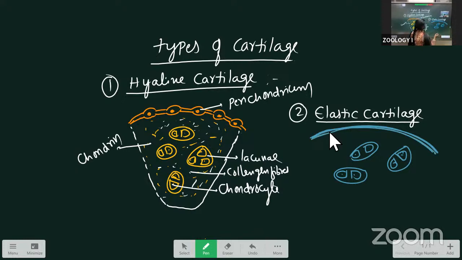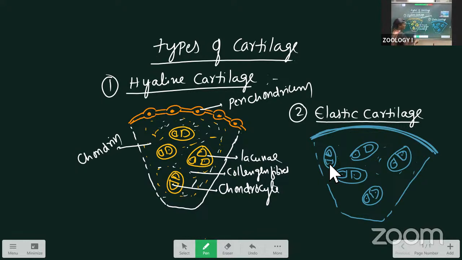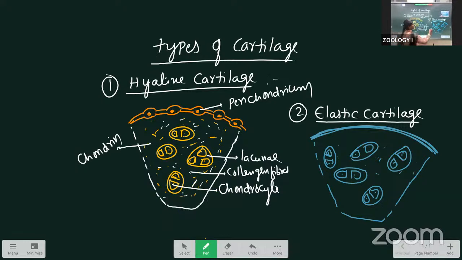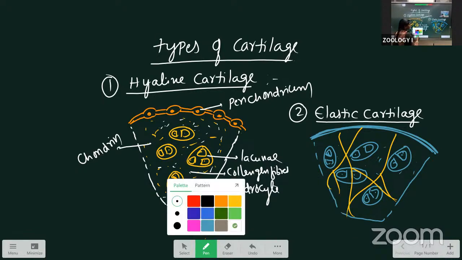This one has the same perichondrium. Here a number of yellow elastic fibers are present like this, along with the collagen fibers also.